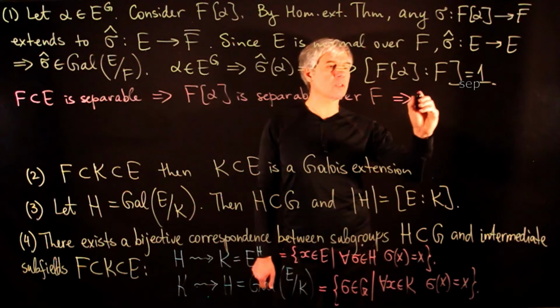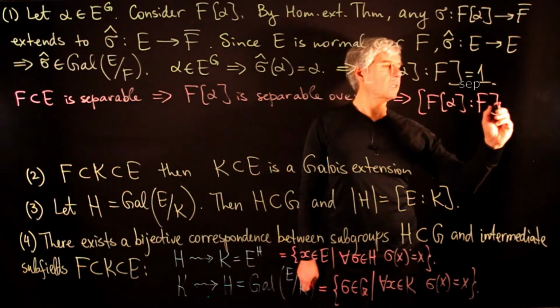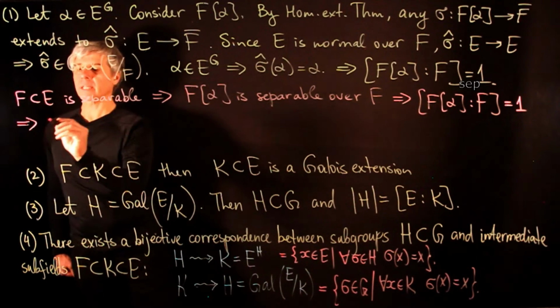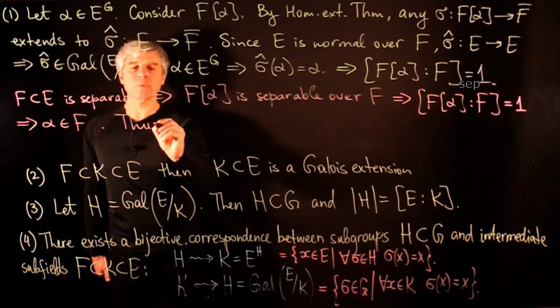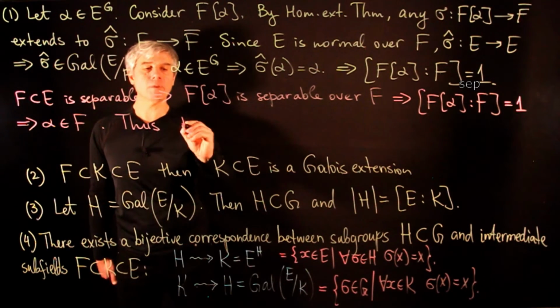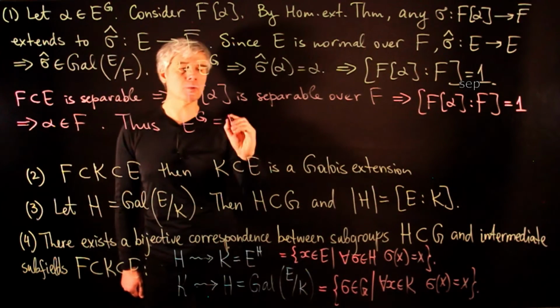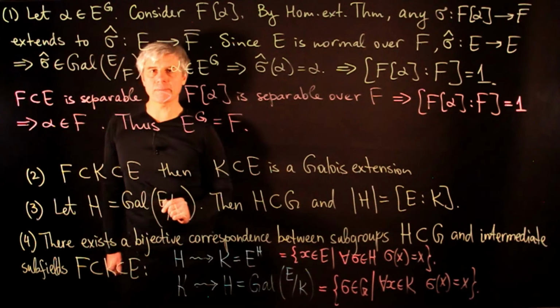This implies that the usual degree of F(alpha) over F is also equal to 1, which means that alpha belongs to F. And thus we conclude that the fixed point set of E with respect to the Galois group G is equal to F. Let us now prove the second part of this theorem.